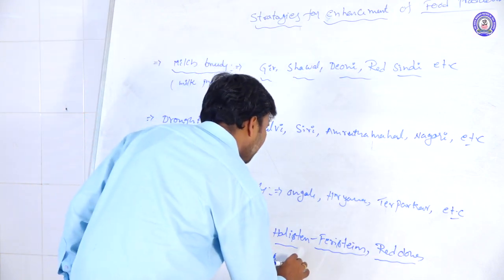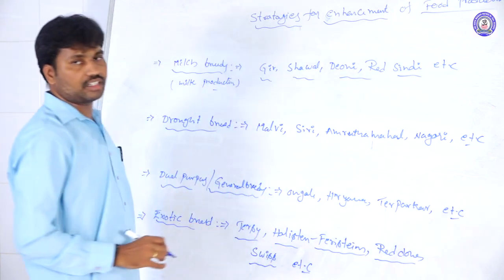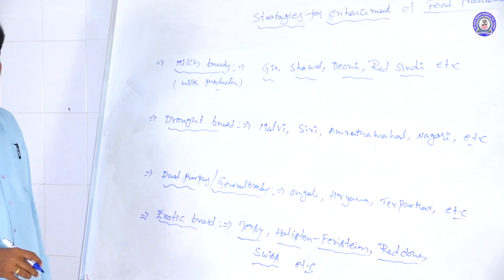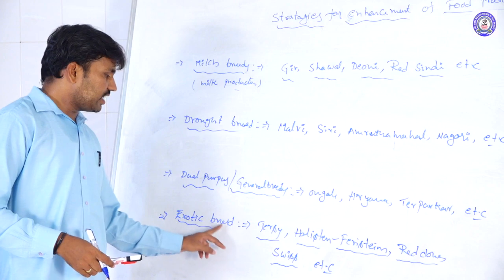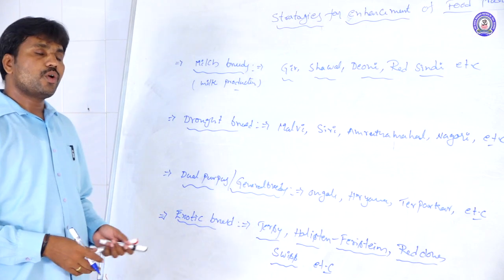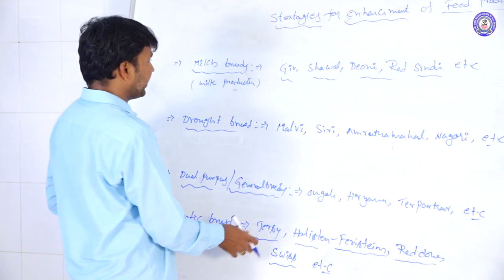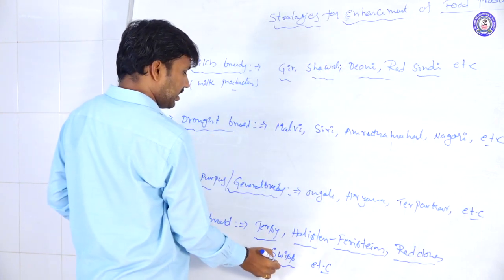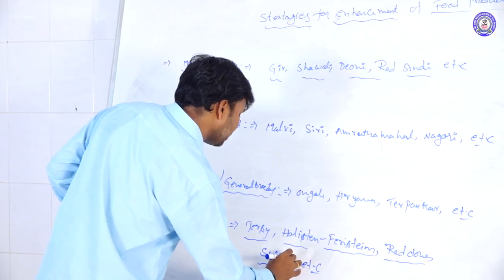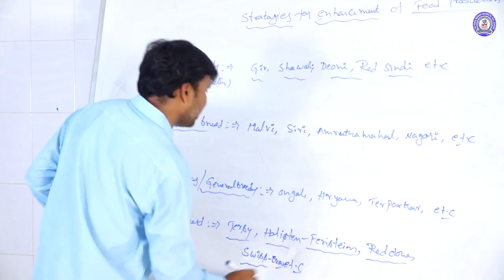These all come under the exotic breeds. And with some of the exotic breeds, we also form hybrid varieties, for example Sahiwal and the Swiss brown, here the Swiss variety.